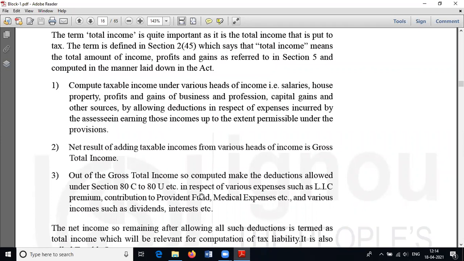Then next we may take an education loan, for the purpose of our graduation or for the purpose of our study. So we have to pay interest on this education loan. These are some of the items which shall come under the term deductions.